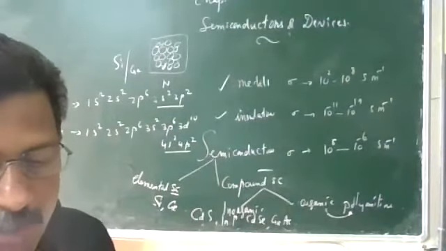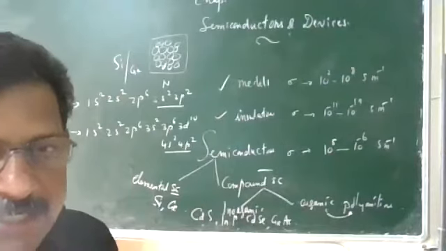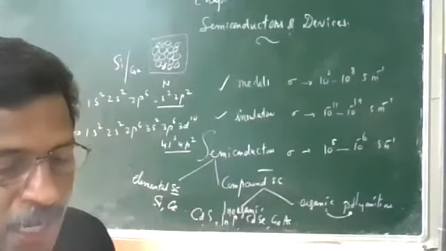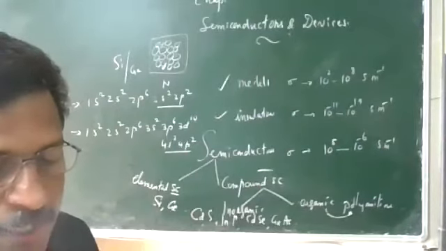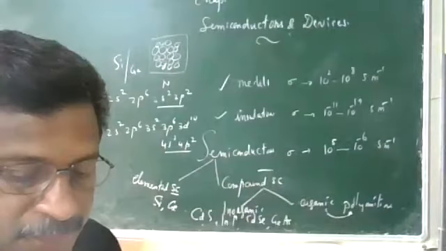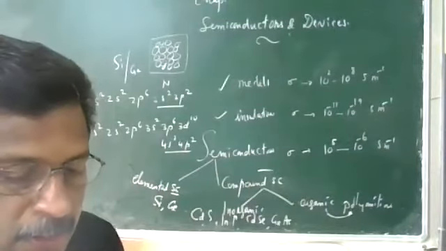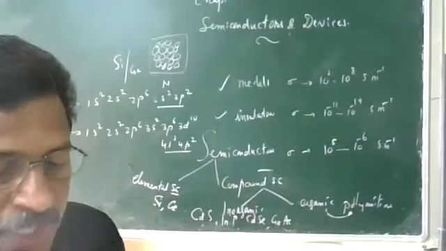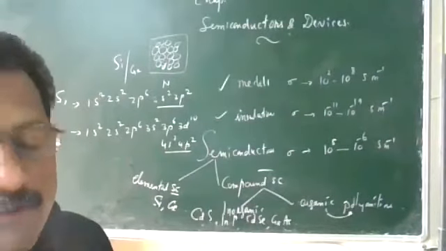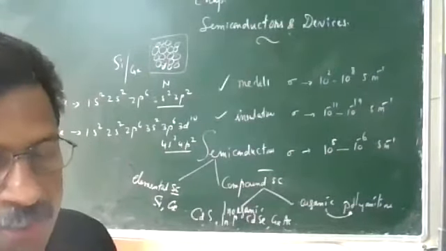So the outermost orbit for silicon is the third orbit. You can see that it has 3s2, 3p2. And for germanium, the fourth orbit, so 4s2, 4p2. So what is the total number of outer electrons in the crystal?